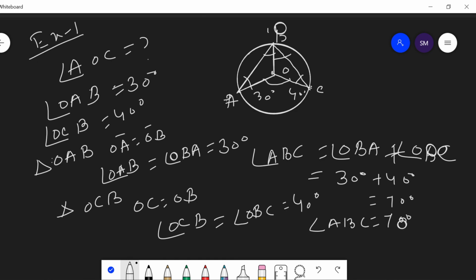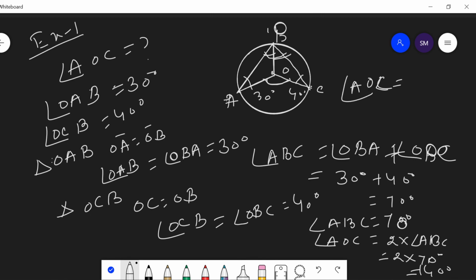As per theorem 1, we know that the angle subtended at the center is twice the angle subtended at any point. This means angle AOC is equal to twice angle ABC, which is 2 into 70 degrees, equal to 140 degrees. Then at last we get that angle AOC is equal to 140 degrees.